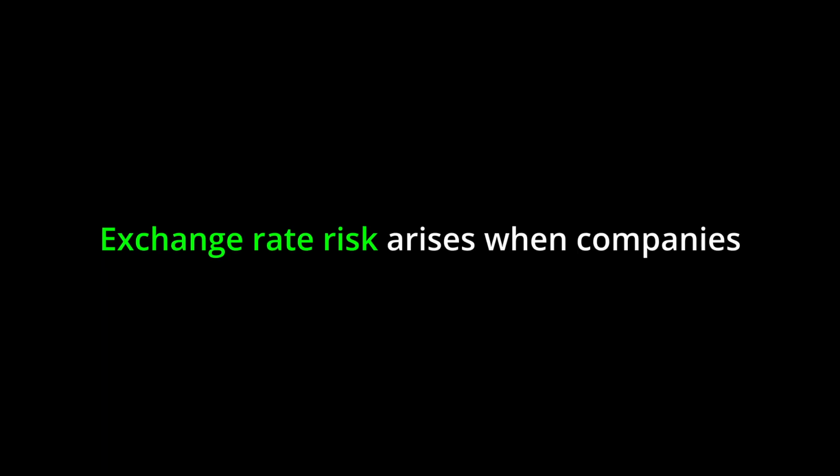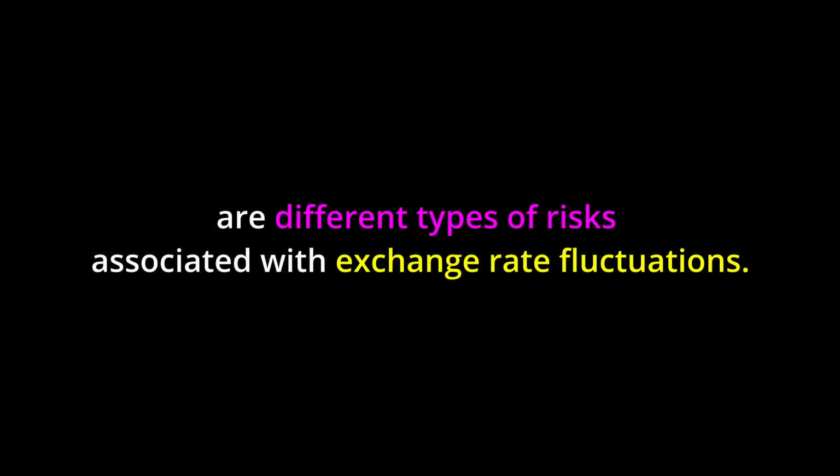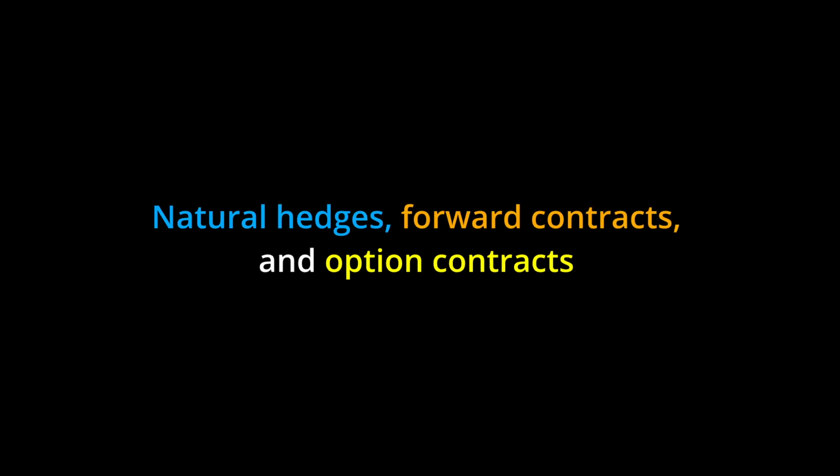Exchange rate risk arises when companies operate in the global marketplace and have cash flows in multiple currencies. Transaction risk, translation risk, and economic risk are different types of risks associated with exchange rate fluctuations. Natural hedges, forward contracts, and option contracts are used to manage exchange rate risk.